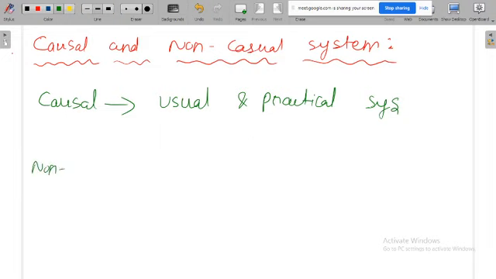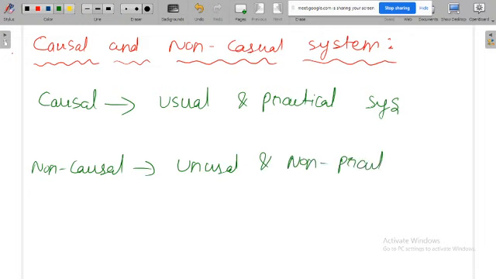Then non-causal means unusual, that means non-practical systems. Practically that system is not possible, but theoretically we will study all non-causal systems.